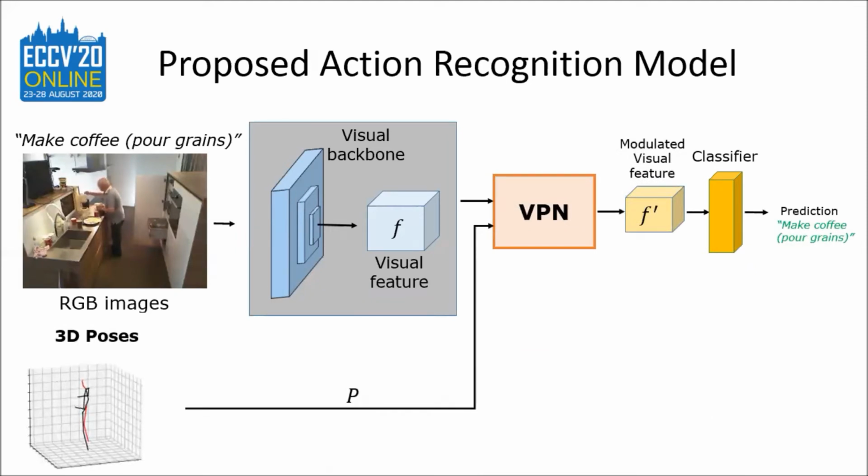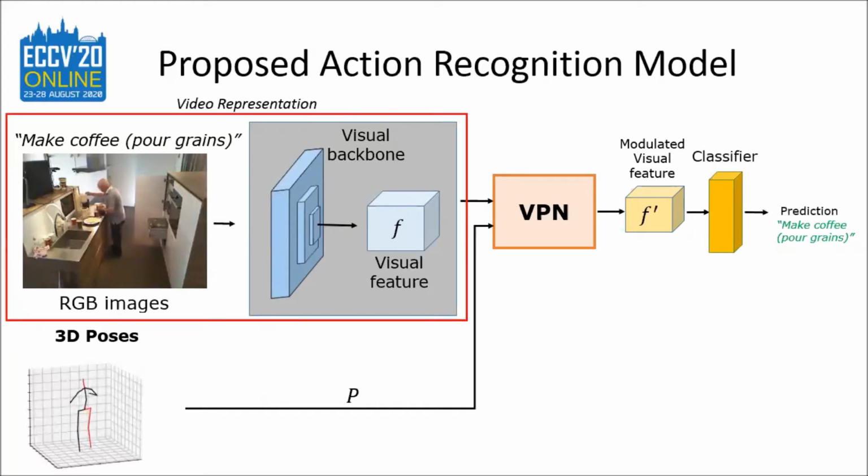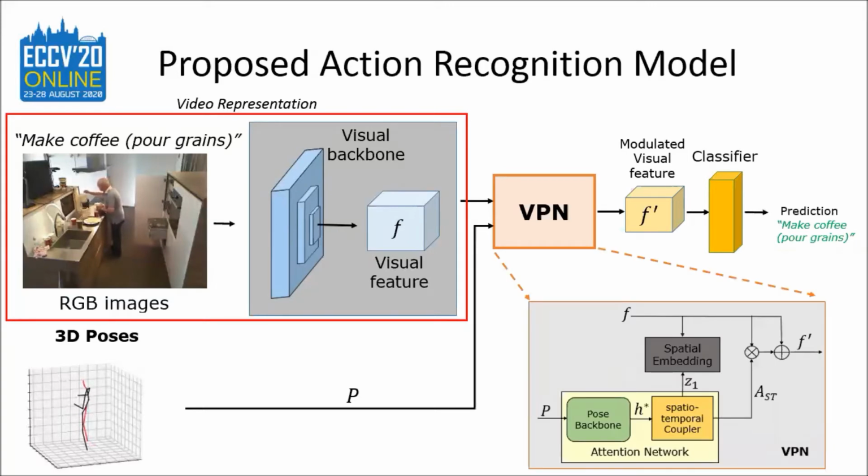This VPN modulates the visual feature map of the 3D ConvNets using the 3D poses, which are robust to illumination and view changes. Thus, the proposed action recognition model consists of the video representation that is learned by the 3D ConvNet and VPN, which broadly consists of the attention network and the spatial embedding.